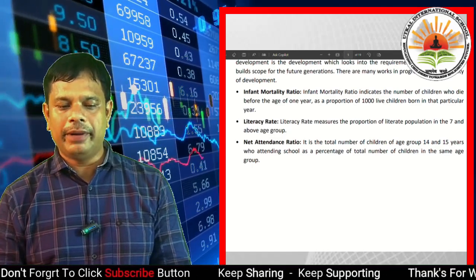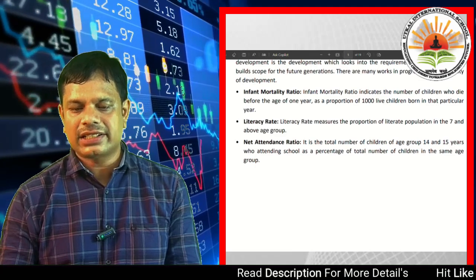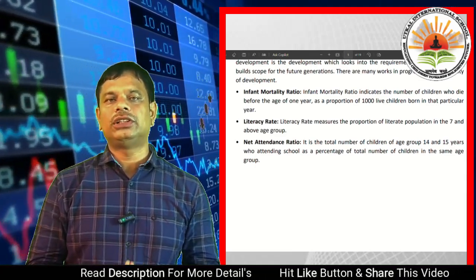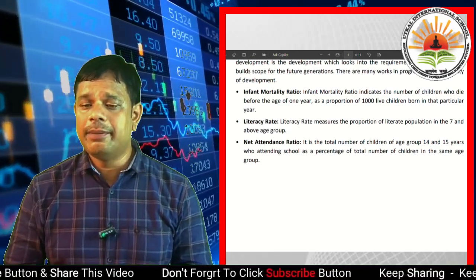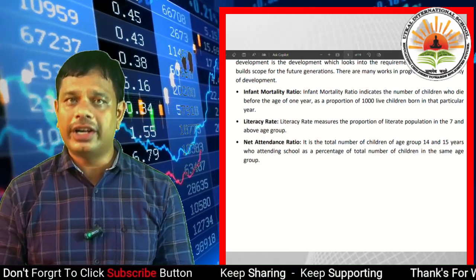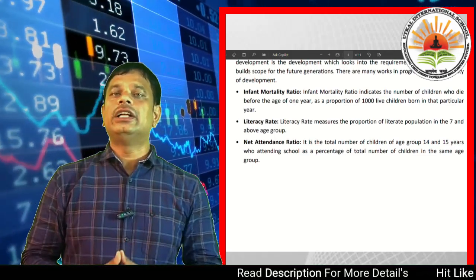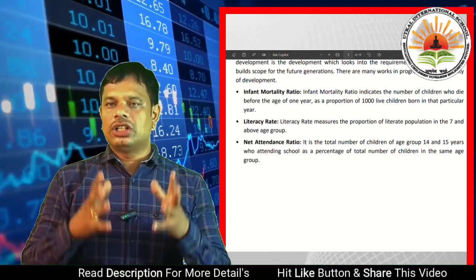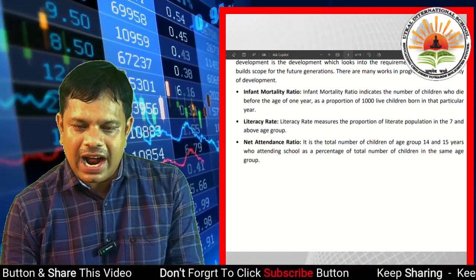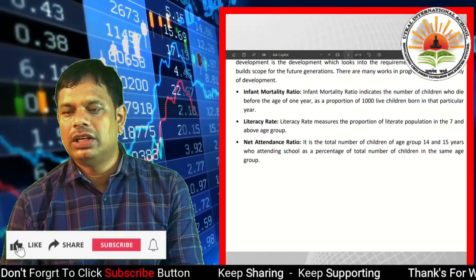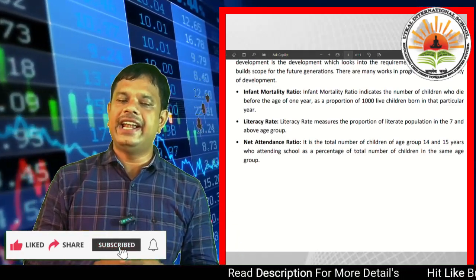Then national development and how to compare different countries and states as developed or non-developed. Then average income, that is the total income of the country divided by the total population of the country. It is average income or per capita income, but per capita income is not the final standard to judge developed and undeveloped countries. Along with it, there are other parameters added by the United Nations Development Programme, UNDP, which publishes an index every year.